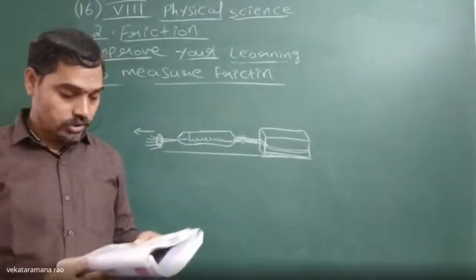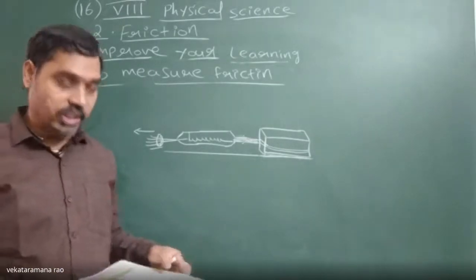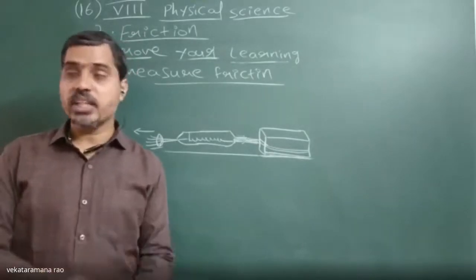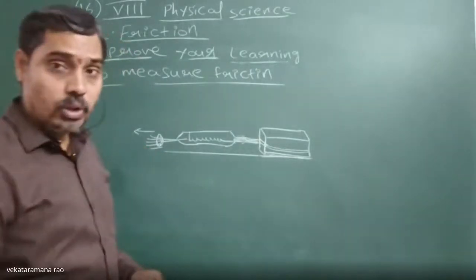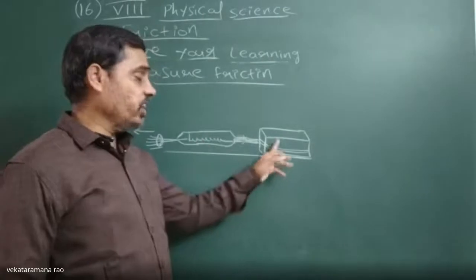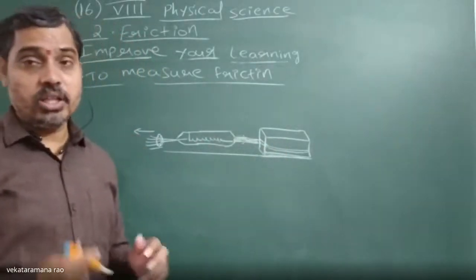Now the next question: explain why sliding friction is less than static friction. We can prove that sliding friction is less than static friction because static friction has to overcome the force applied by the weight and also the normal force, whereas for sliding friction the object has already overcome it.